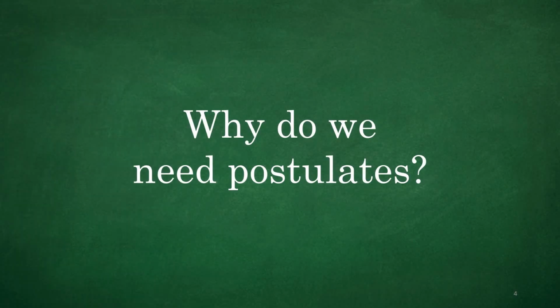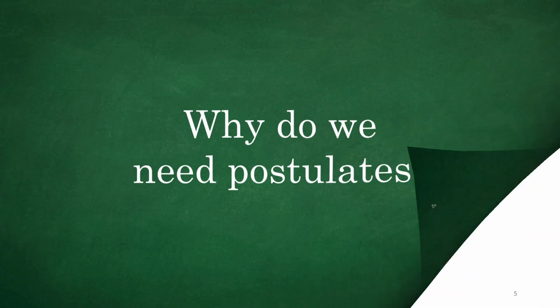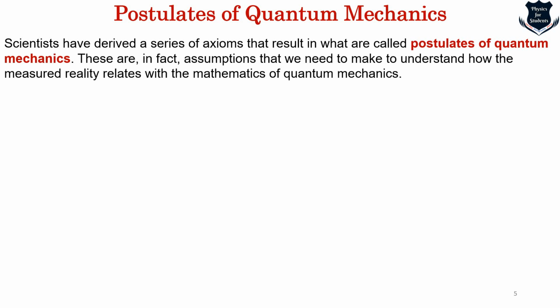First, we need to understand why we need postulates. Are these mere assumptions? For example, let x equal 2, or a variable equals something, or is there some meaning coming up in this part of our video? So you see, this is a very basic definition of what a postulate is. Scientists have derived a series of axioms and the results are called postulates. That means we have assumed something. Now these are in fact assumptions that we need to make to understand how measured reality relates with the mathematics of quantum mechanics. That means whatever we are measuring in reality, how we can interpret it in quantum mechanics.